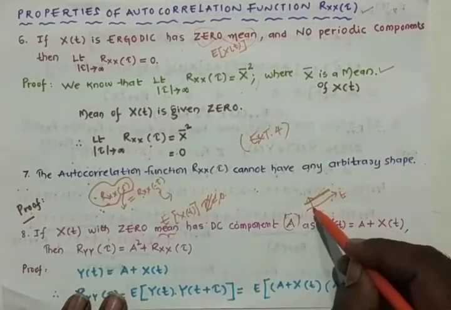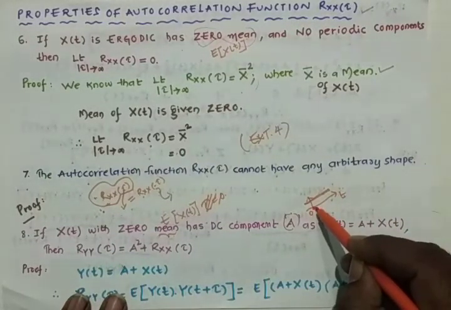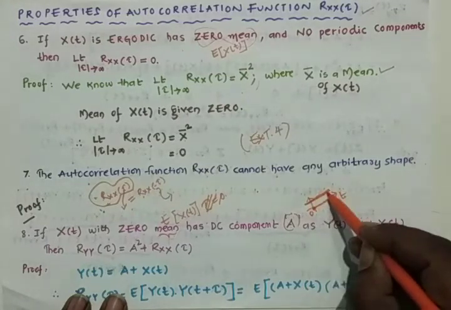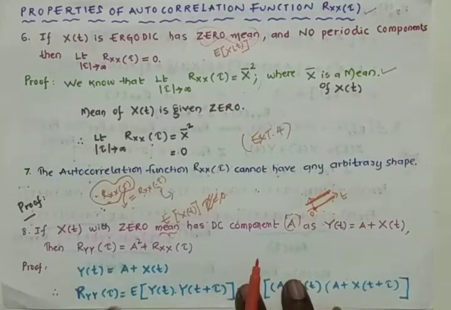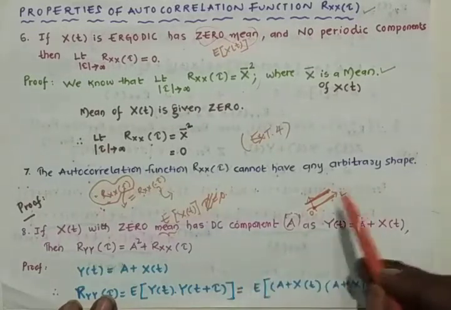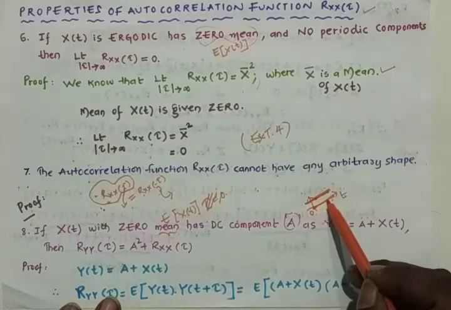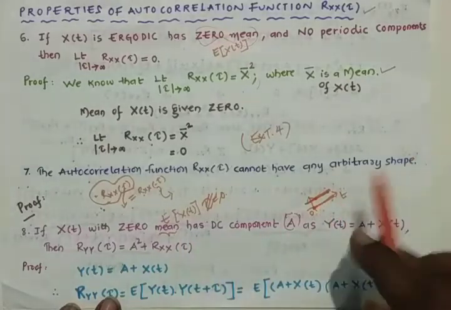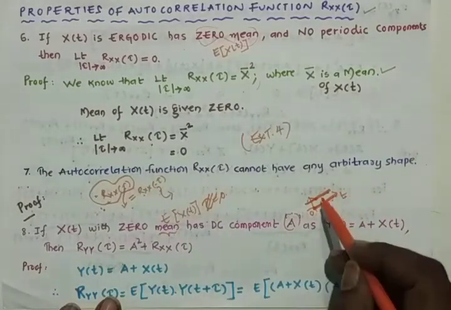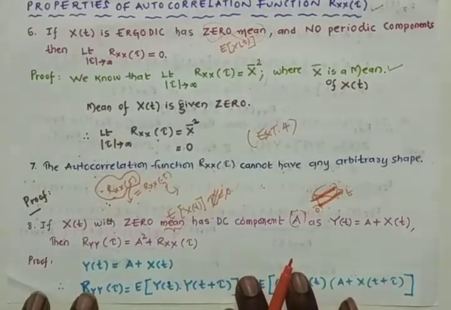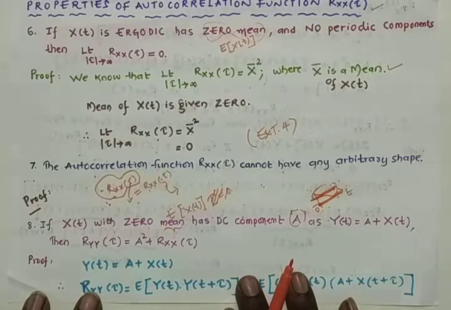Here, see this one: the time is varying from 0 to t, but the amplitude of the signal is constant, irrespective of time. Such functions are named DC functions or DC components.